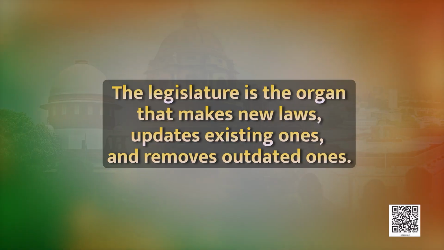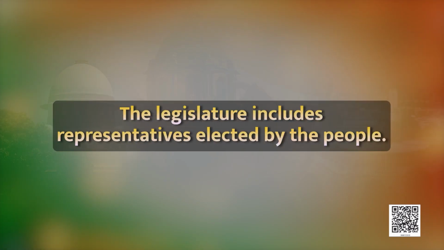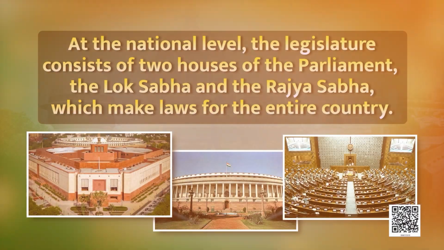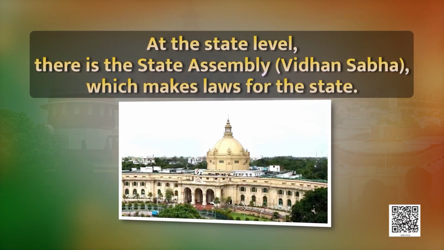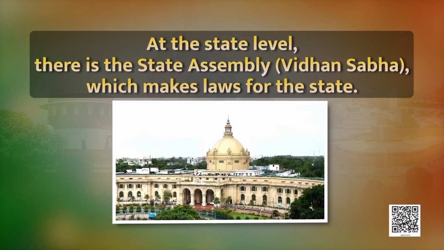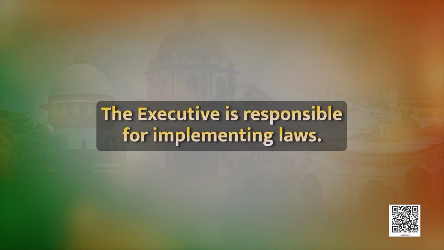The legislature is the organ that makes new laws, updates existing ones and removes outdated ones. The legislature includes representatives elected by the people. At the national level, the legislature consists of two houses of parliament, Lok Sabha and Rajya Sabha, which makes laws for the entire country. At the state level, there is a state assembly or Vidhan Sabha, which makes laws for the state.